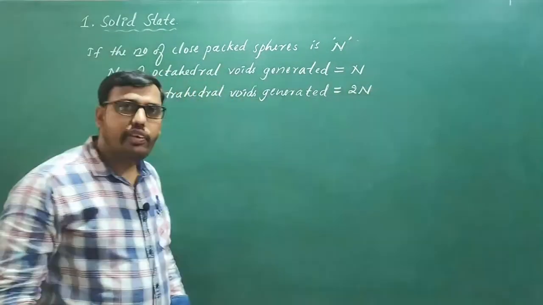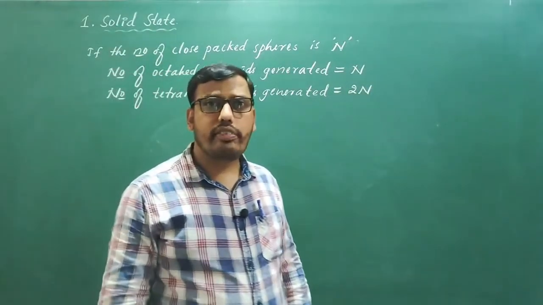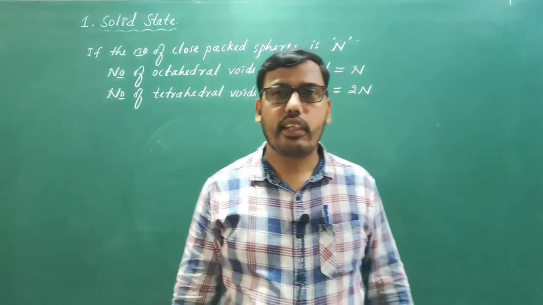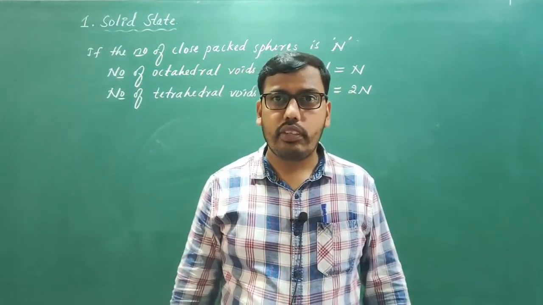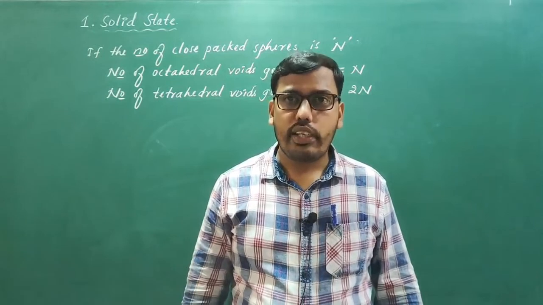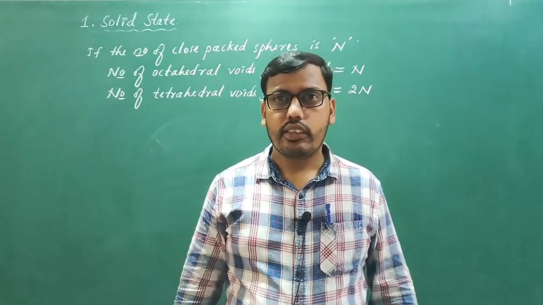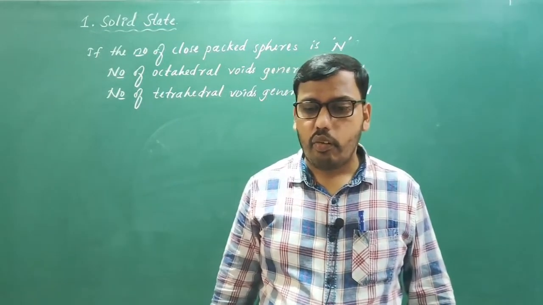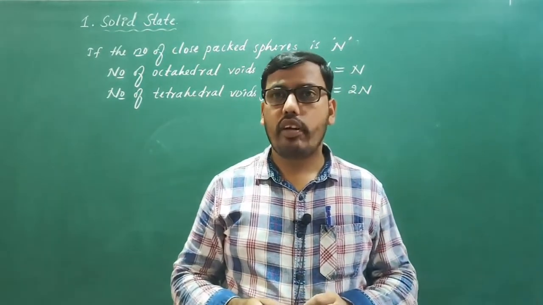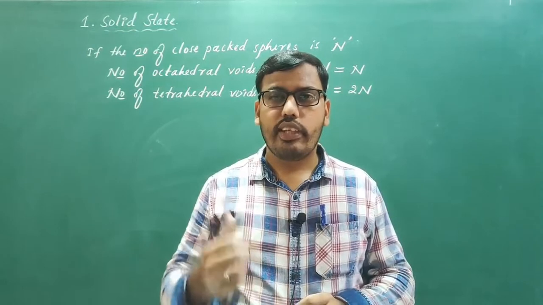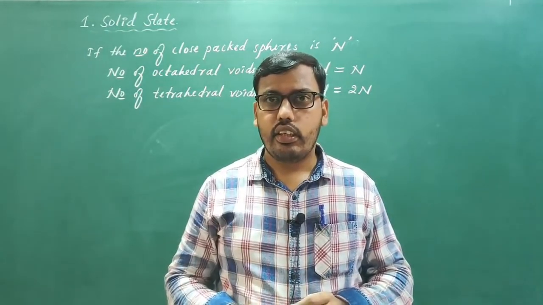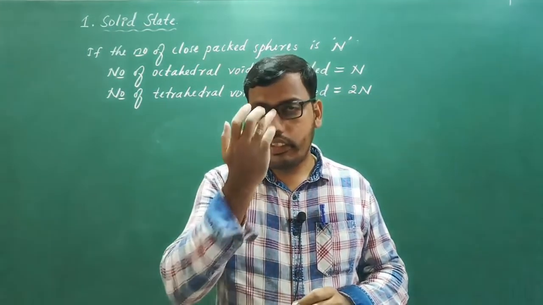So if you know how many close packed spheres are present in an arrangement, you will be able to calculate how many tetrahedral and octahedral voids are present in that system. Now let's have an example for this generalization.